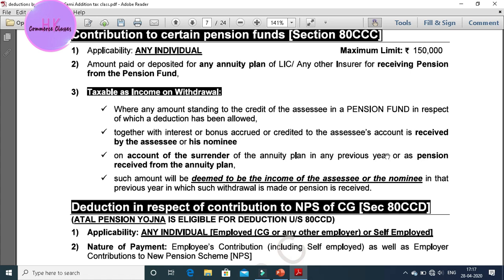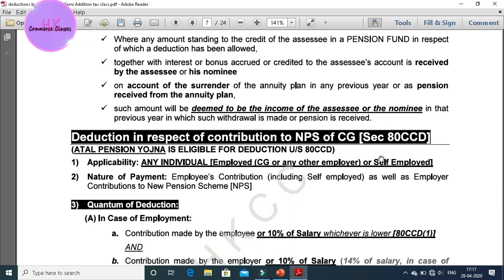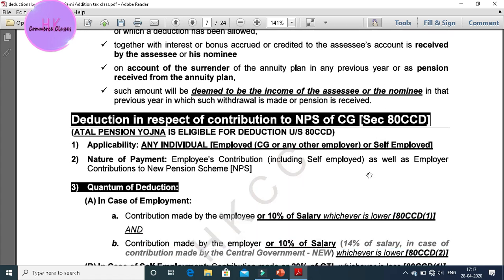Let's move to the NPS contribution under section 80CCD. Actually, NPS, it is easy to say, includes Atal Pension Yojana. It is related to the Atal Pension Yojana. Whoever comes under this scheme is eligible for deduction under section 80CCD.